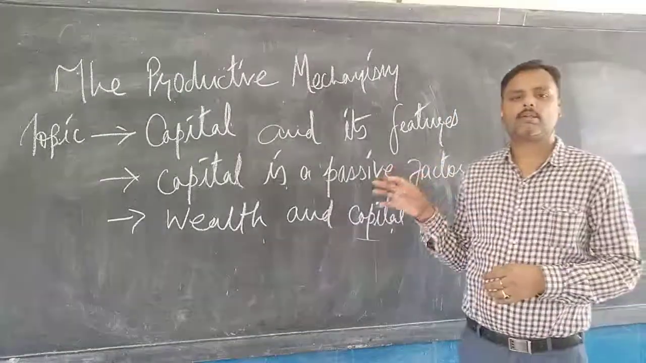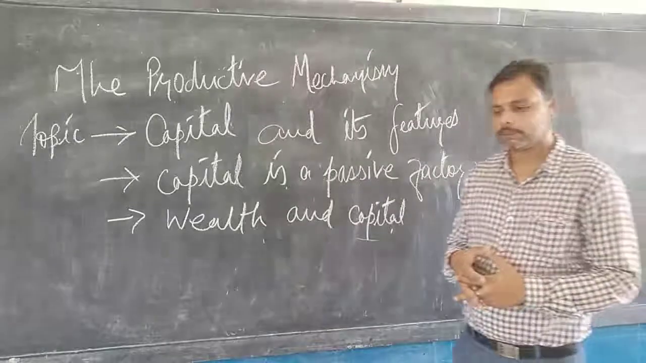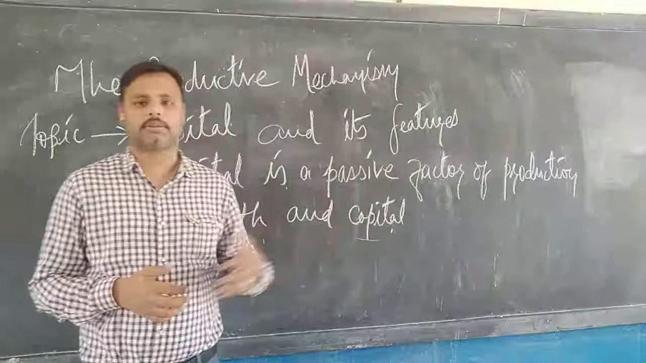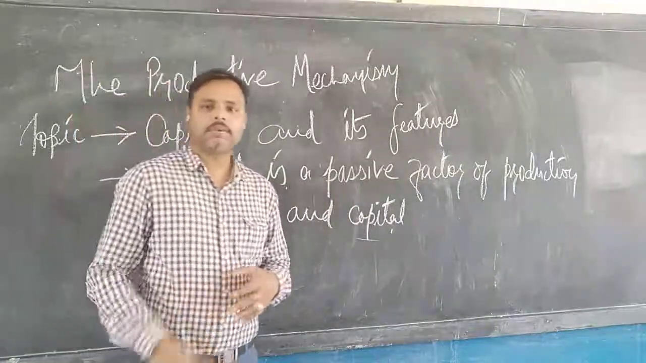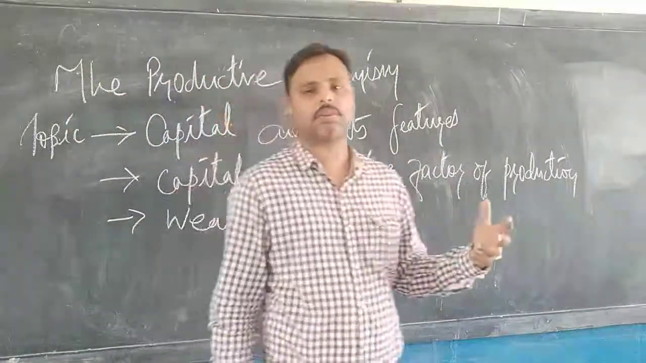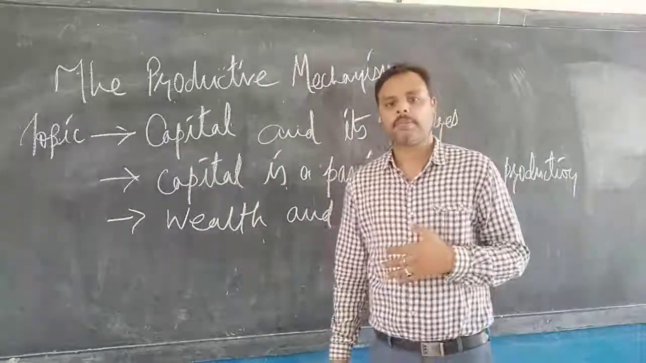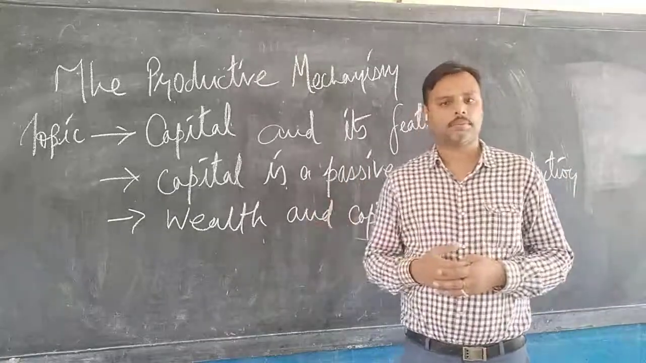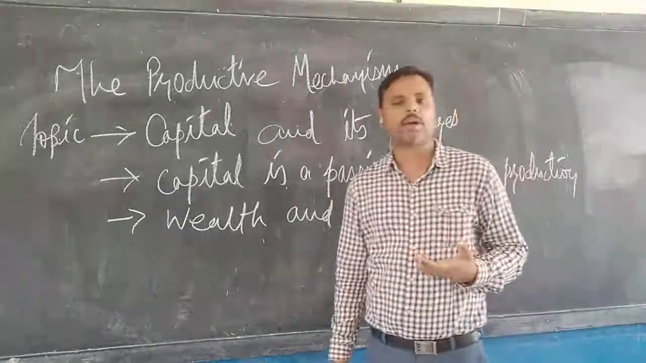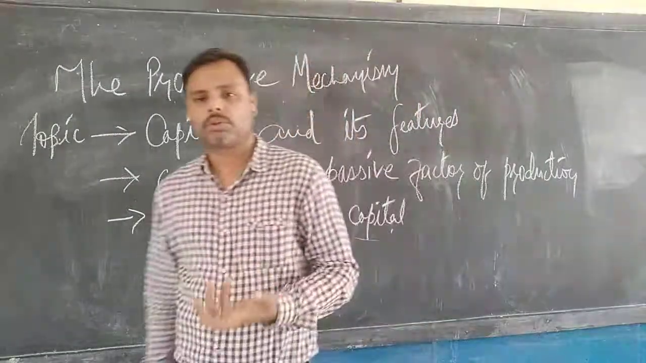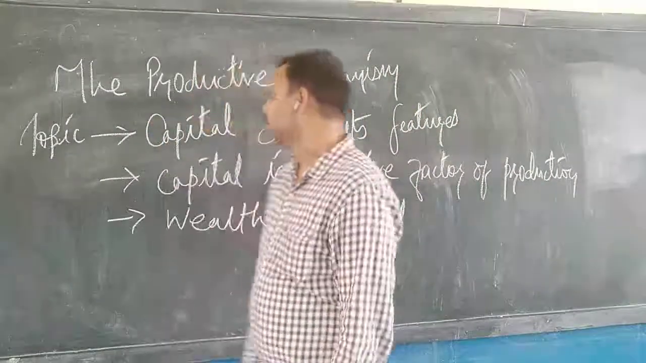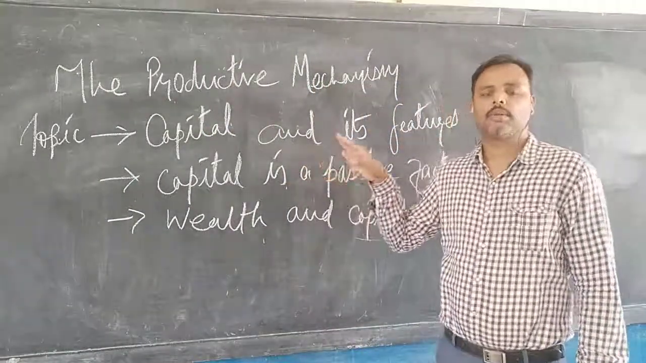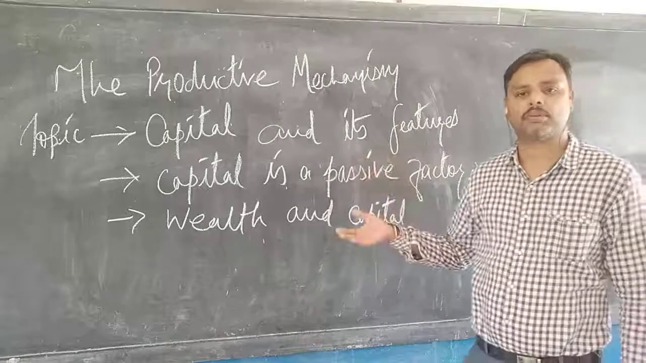In economics, the word capital means all durable goods which are used for further production of goods and services. Durable goods are those goods which have a long lasting life. The lifespan of those goods is larger, so those goods are called durable goods. So by capital we mean all durable goods which are used for the further production of goods and services.